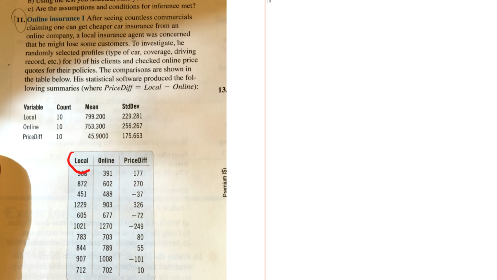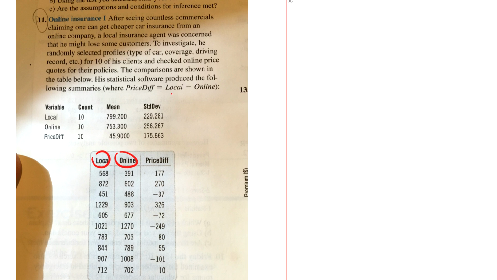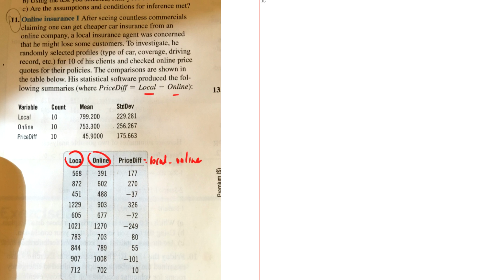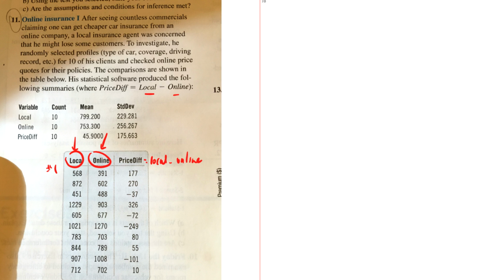So here's the local price, and here's the online price, right? And then the price difference, it says, is the local minus the online, right? Okay, so now, is this one where you'd want to do a paired test? Would you want to do a two-sample t-test where this is one sample and this is the other? And why wouldn't you want to do that, I should say? Well, this is client 1, and that's his price for each of them.